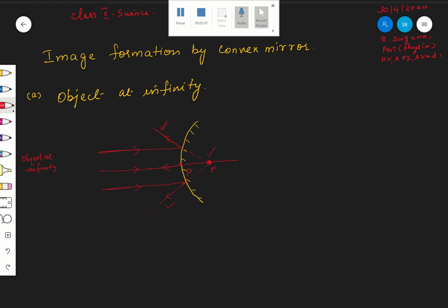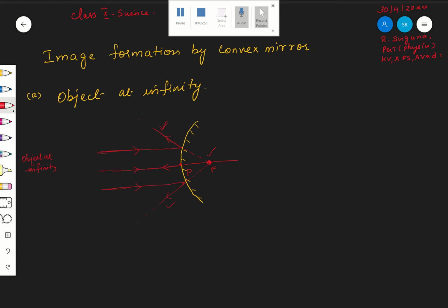And that F will be the position of the image. What type of image is that? Whether it is a real image or virtual image, think about it. Here it is nothing but a virtual image.